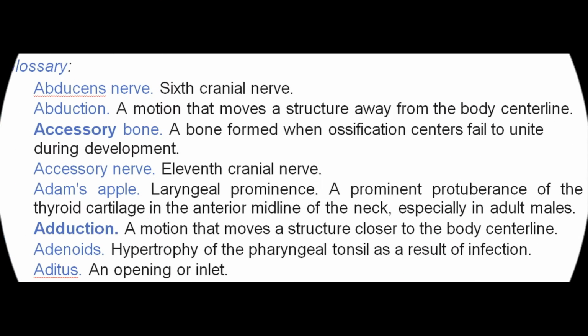Glossary. Abducens nerve. Sixth cranial nerve. Abduction. A motion that moves a structure away from the body center line. Accessory bone. A bone formed when ossification centers fail to unite during development. Accessory nerve. 11th cranial nerve.